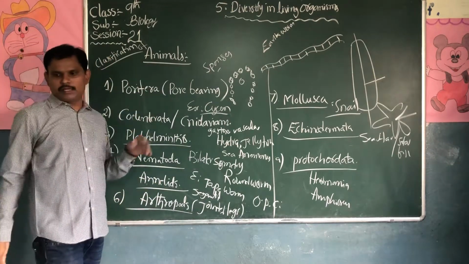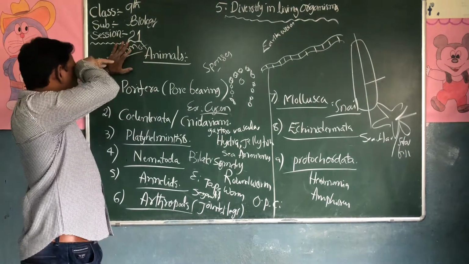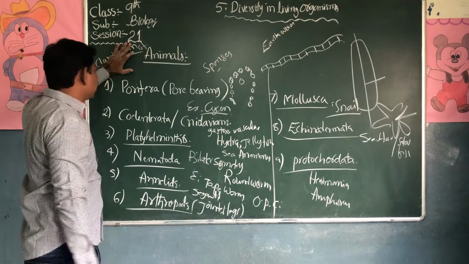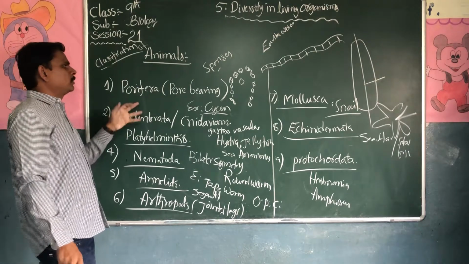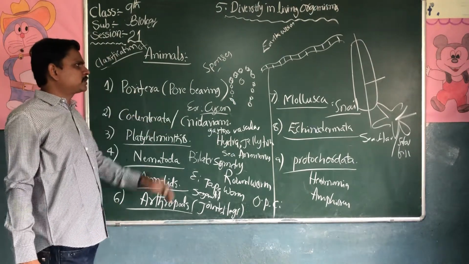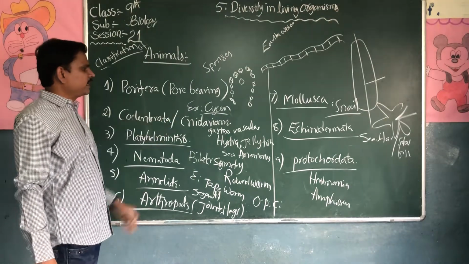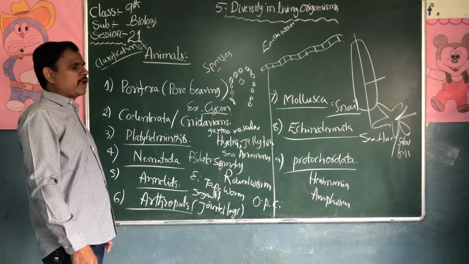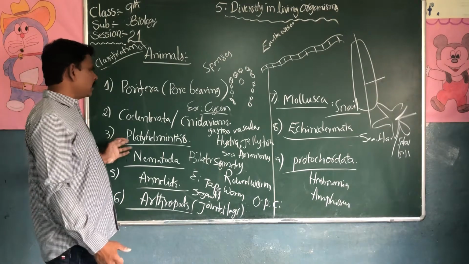So this is very important. That's the explanation of the animal kingdom, classification of animals, and the examples. Porifera have pores, example is sponges. Cnidarians have a gastrovascular cavity: hydra, jellyfish and sea animals.